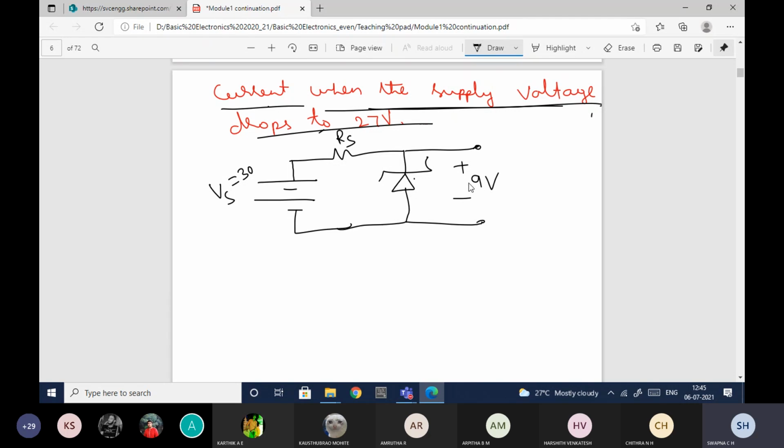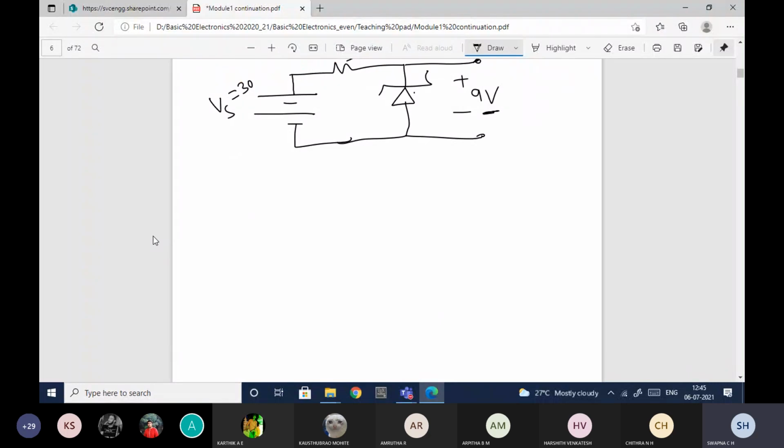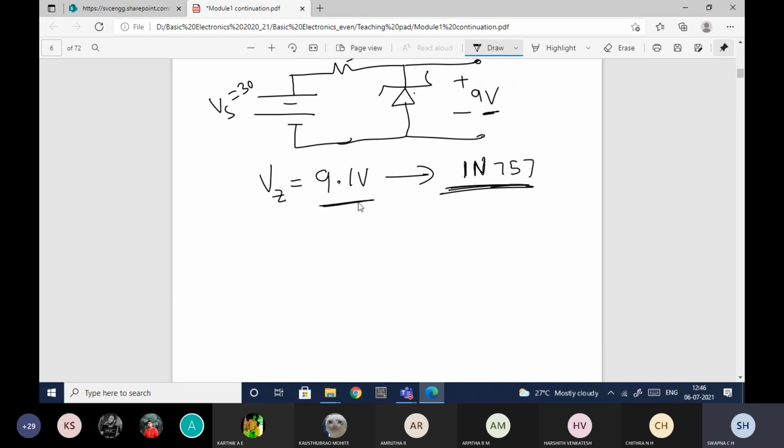The breakdown voltage of the Zener diode, which will have 9 volts as the constant voltage, will be provided in the question itself. So let me write that from the data sheet. It can be found that no other diode is providing 9 volts, but one is providing 9.1 volts. That diode name is IN757. This is the diode number which will provide you 9.1 volts.